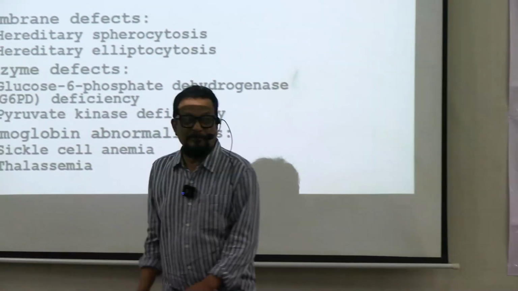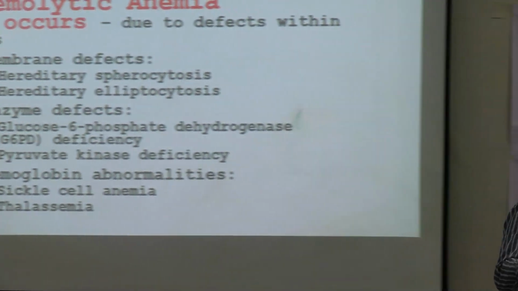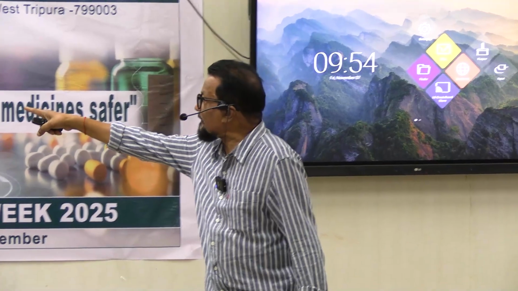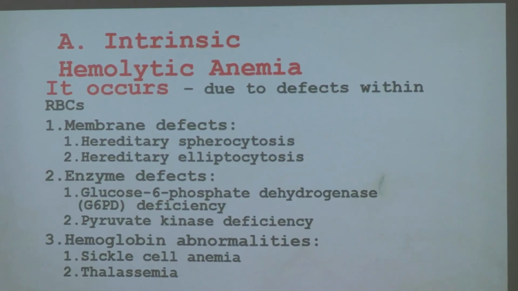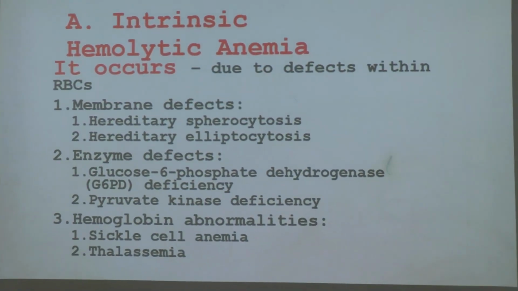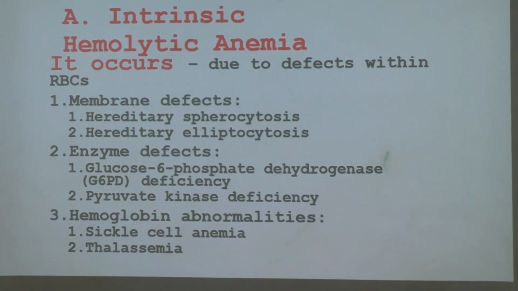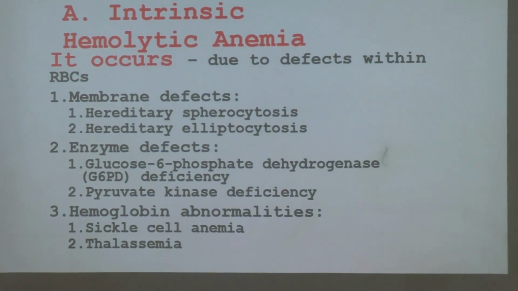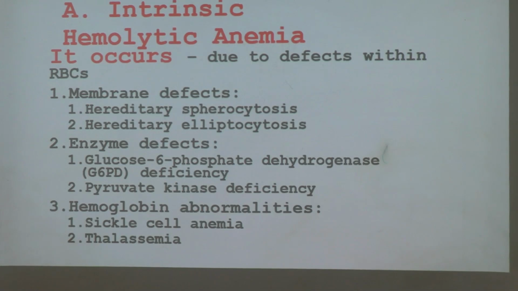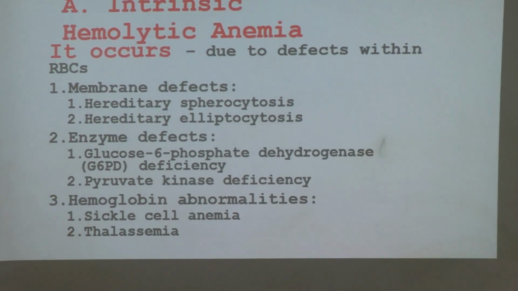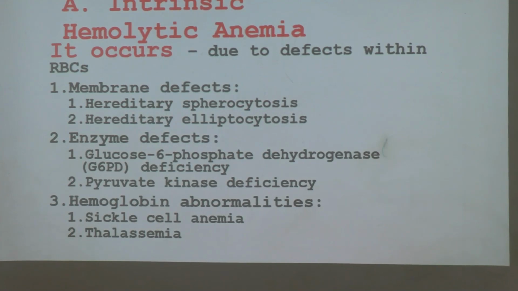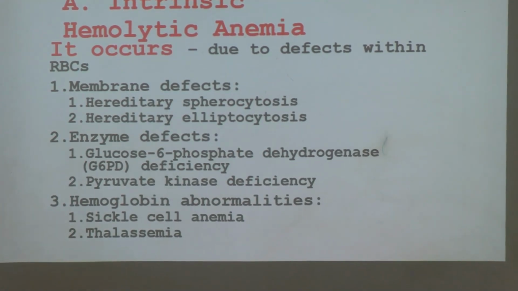Because of the membrane defect there may be hemolysis. Then enzyme defect: glucose 6 phosphate dehydrogenase, a very important enzyme for RBC, an enzyme of the pentose phosphate pathway. This enzyme is needed for NADPH formation. NADPH formation is essential for reduction of glutathione.